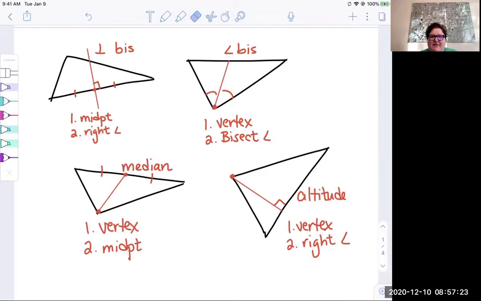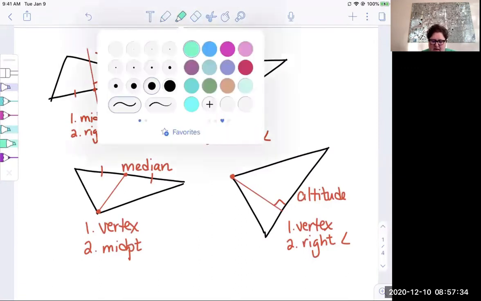This is lesson 5.4 in geometry. We're going to be talking about medians and altitudes today. So first of all, I just wanted to do a quick review of the different segments that we've talked about that are special in triangles.